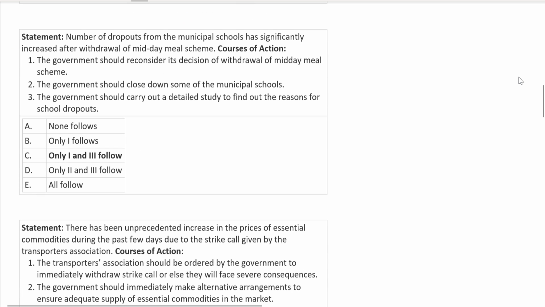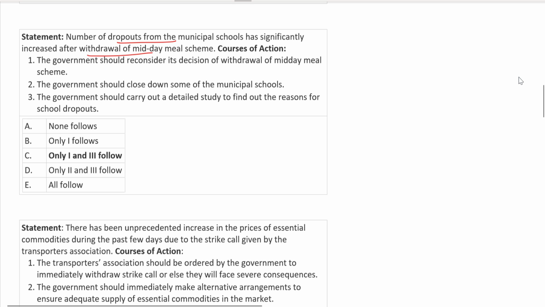Let's move ahead. Number of dropouts from the municipal schools has significantly increased after withdrawal of midday meal scheme. Okay, so this is a good question. So you have withdrawal of midday meal, that's the problem, and the dropout is the primary one, withdrawal of midday meal is the secondary one.